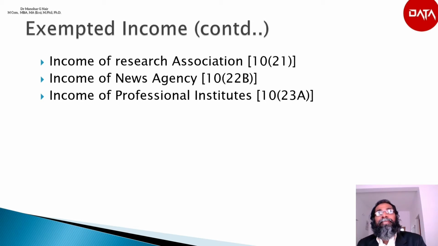The income is exempt only when the following conditions are satisfied. Condition 1, the association or institution applies its income or accumulates it for application solely for the object, and the association or institution is approved for the purpose of this clause by the central government.